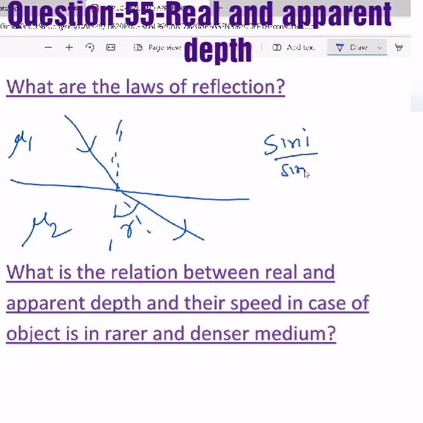Then sin I by sin R, sin of angle of incidence over sin of angle of refraction, equals the refractive index of the second medium, the refracted medium, by the incident medium, mu2 by mu1. And of course, same as reflection, all three, incident ray, normal and refracted ray, must lie in the same plane. So these are the conditions you need to remember.